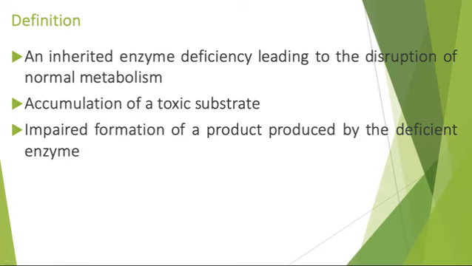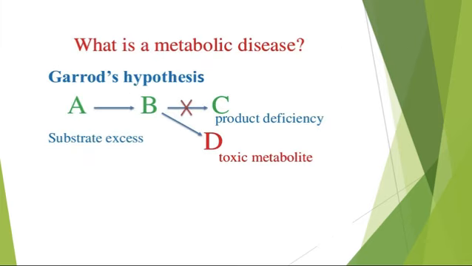When we talk about inborn errors of metabolism, you should also know something which we call Garrod's hypothesis. A substance A gets converted to B, and this gives rise to a product that is C. Because there is conversion of A to B and B to C, you require an enzyme for converting A to B and to C and forming a product.